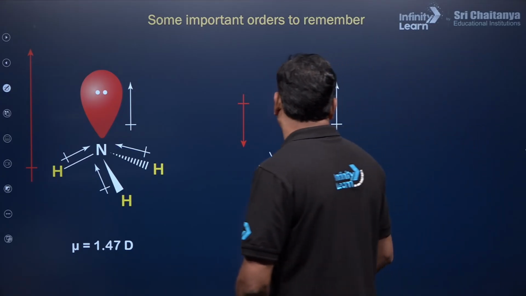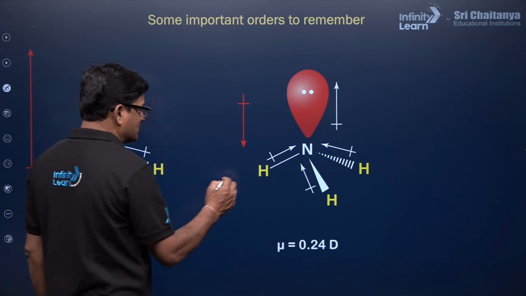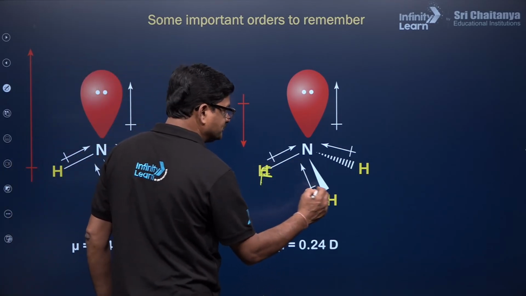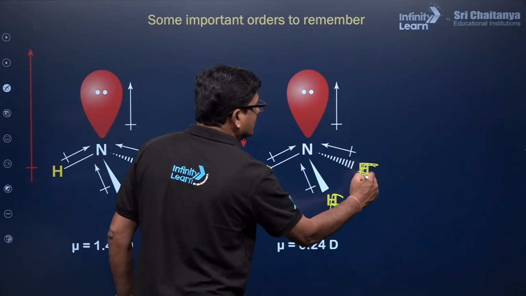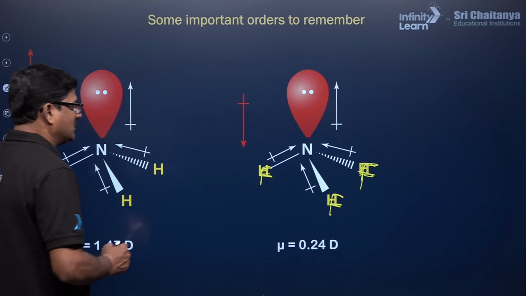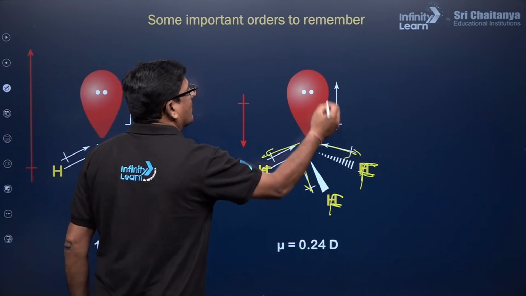Some more important, NH3 and NF3. NH3, NF3, here it is going to be fluorine, bacho, not hydrogen. Okay, this is about the fluorine. So actually what happened, in NH3 and NF3, the lone pair dipole moment is going to oppose the bond pair moment.